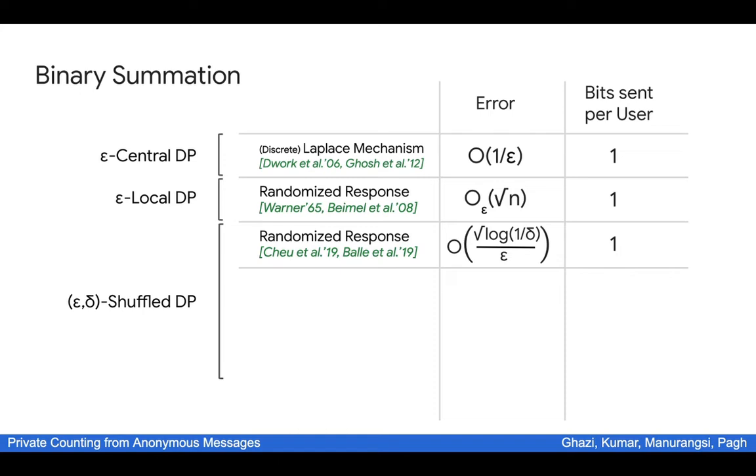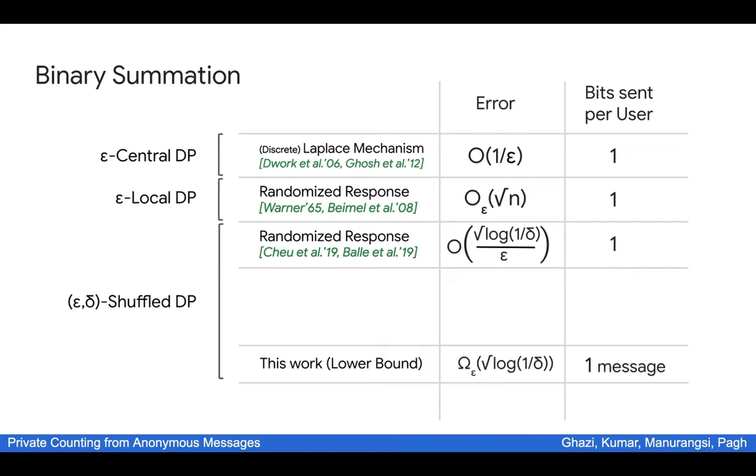And notice that this can be much smaller than the square root n error incurred in the local model when delta is not too small. However, the error that we get here still doesn't match the error that we get in the central DP. There is no dependency on 1 over delta at all, whereas here we are paying square root of log 1 over delta. So the question here is whether we can get rid of this square root of log 1 over delta. And this brings us to the first result of this paper.